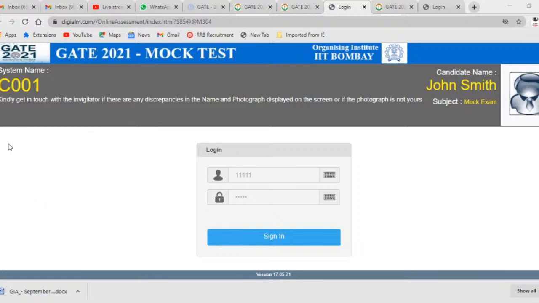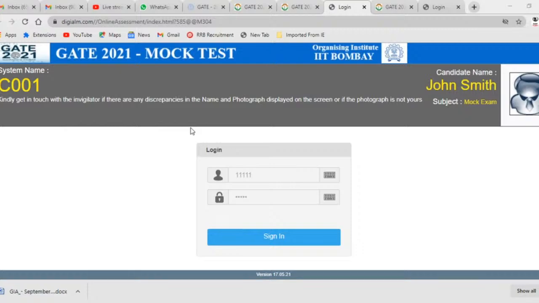The very first question you can see here, and the general aptitude part will be there. This is going to be your core part, that is the electronics paper. Here you can see there are 55 questions, and 25 questions will be for 1 mark, like 1 to 25 are 1 mark, and 26 to 55 are 2 mark questions. You can also see the entire question paper in one go from here, under the question paper.